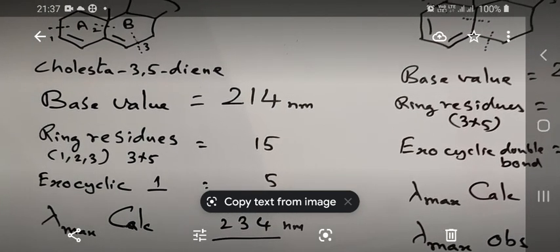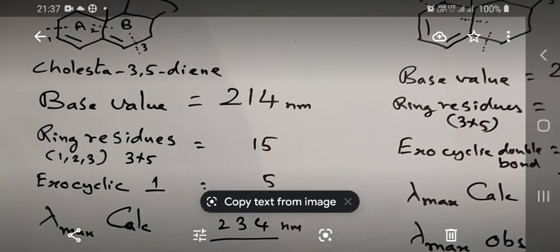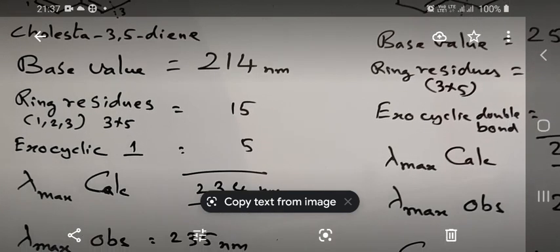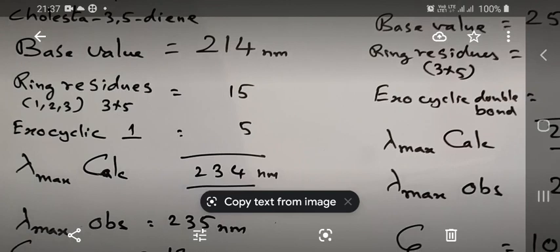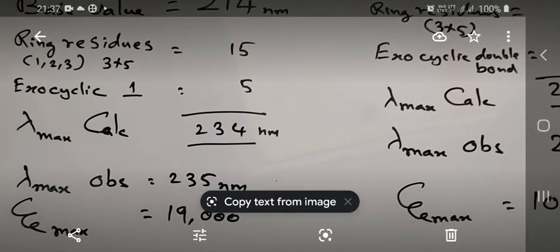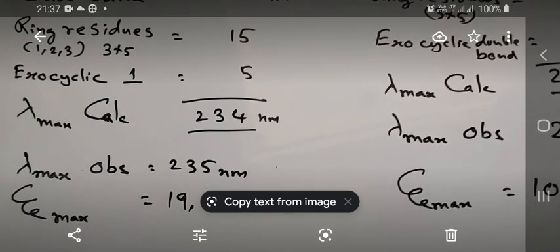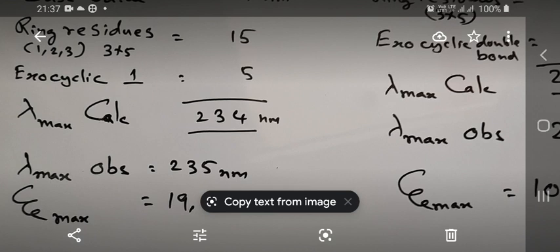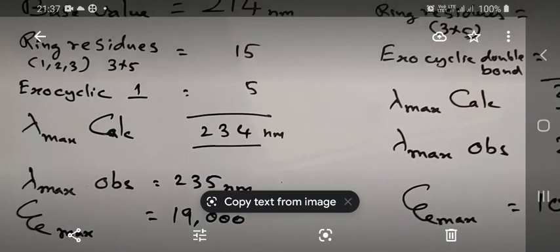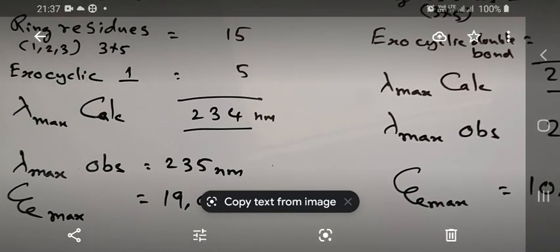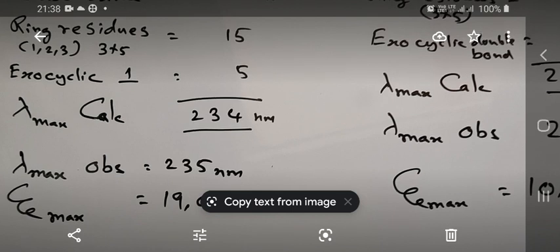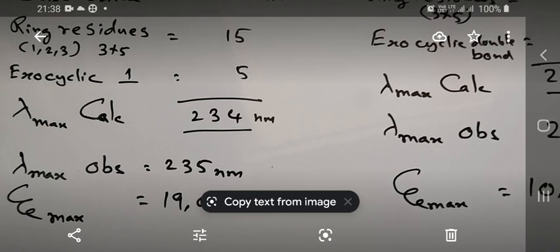And look at the double bond in ring B. It is exocyclic to ring A. So I give an increment of 5 nanometers. So the lambda max calculated value is 234 nanometers. That is for the molecule cholesterol 3,5-diene. The lambda max observed is around 235 nanometers.